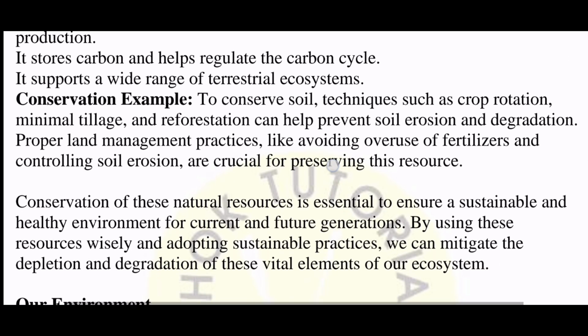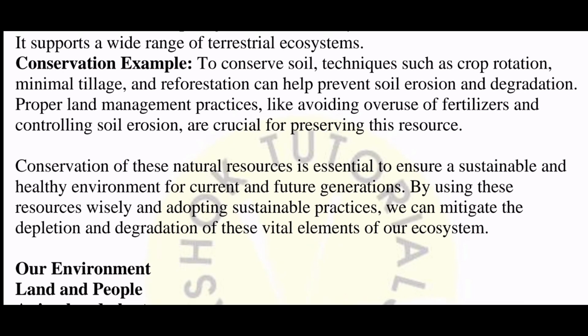Then it supports a wide range of terrestrial ecosystems. Now you see, everything, the plants, the animals, where do we live? The insects, the microorganisms, where do we live? We live on the land. Terrestrial means what? Terrestrial means those who live on the land. So human beings, we live on the land. Plants, they live on the land. Microorganisms, they live on the land. So we are terrestrial animals and plants. We exist in a terrestrial ecosystem, which means on land. Remember, this word is important. Terrestrial means on land, not in water, on land.